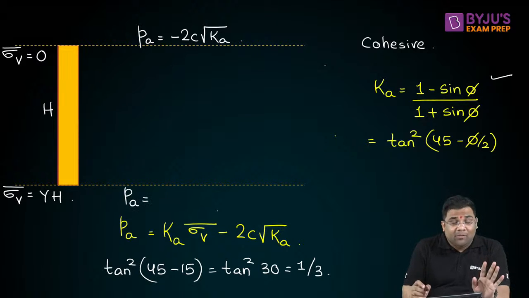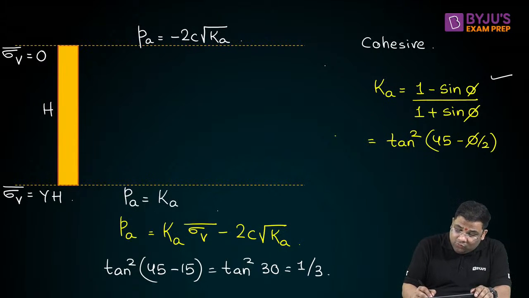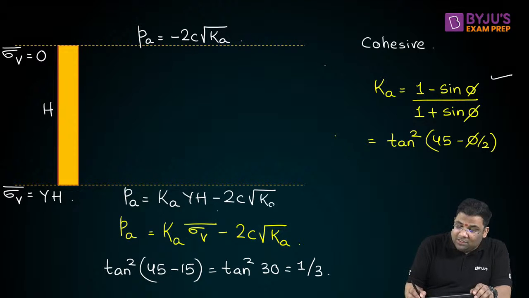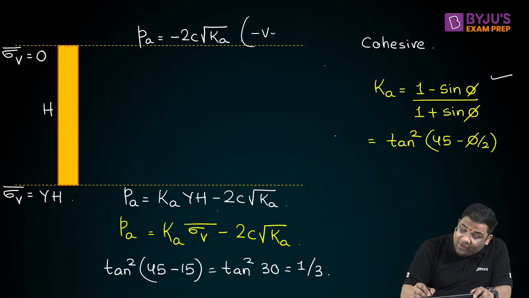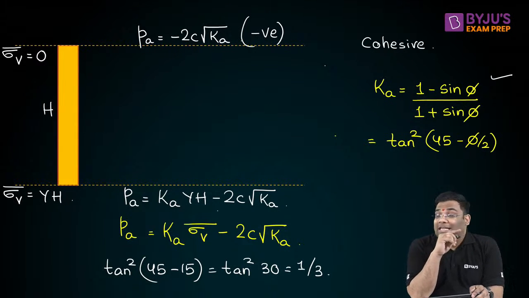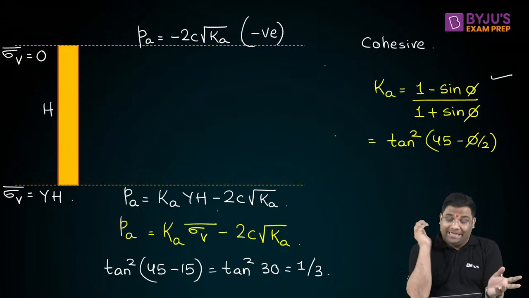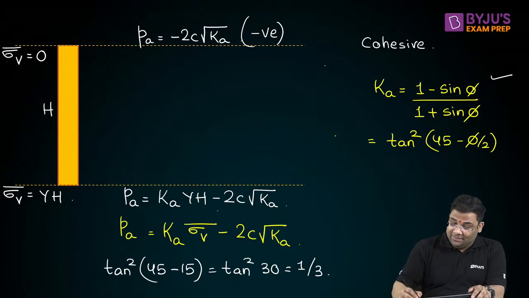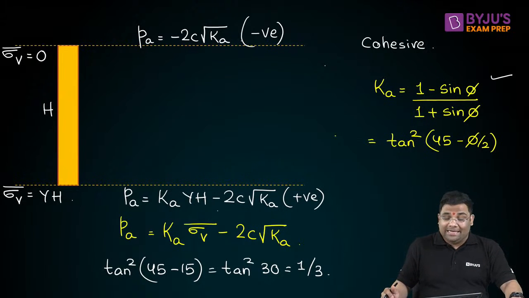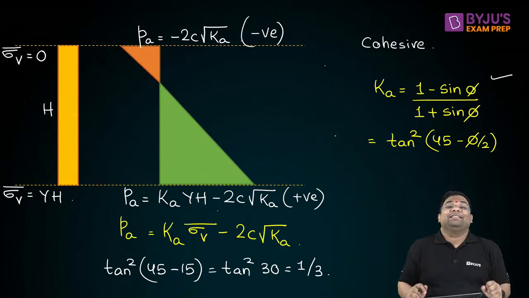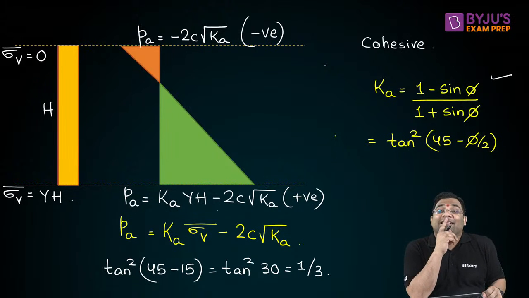Now when I'm seeing at the bottom, it will be simply what? Ka into the vertical stress, that is gamma into h, minus 2C root Ka. So you can see that at top, I am getting a negative value in cohesive soil. The earth pressure is negative, and at the bottom it is positive. So if I draw the stress distribution, then I'll get something like this.